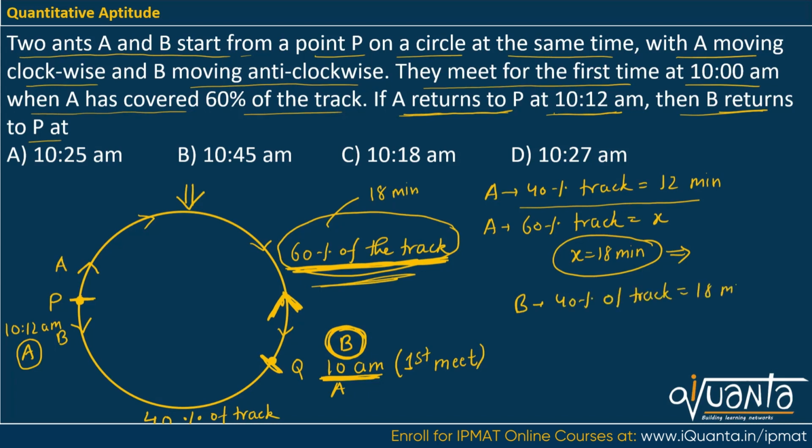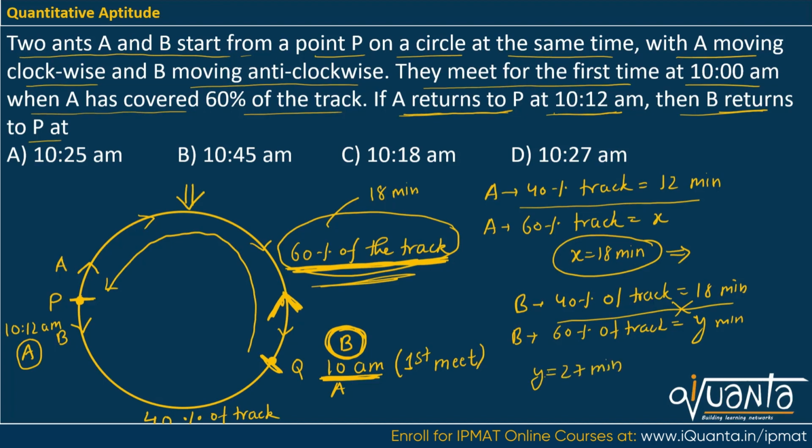What we need to find out is the time taken by B to go from this Q to this point P, which is 60% of the track. So let us calculate that. B will cover 60% of the track in, say, Y minutes. Again, if you divide and cross multiply, you will be getting Y equal to 1080/40, which is 27 minutes. So 27 minutes after 10 am gives us 10:27 am. So option D will be the correct answer.